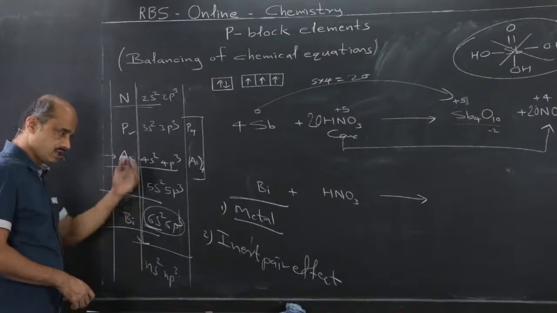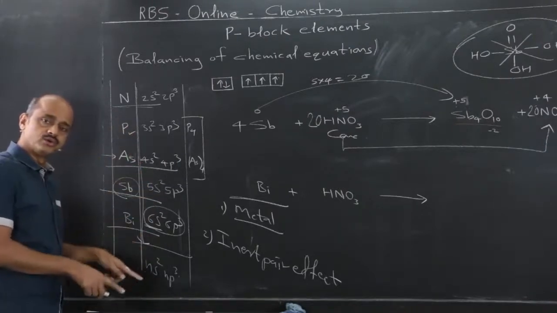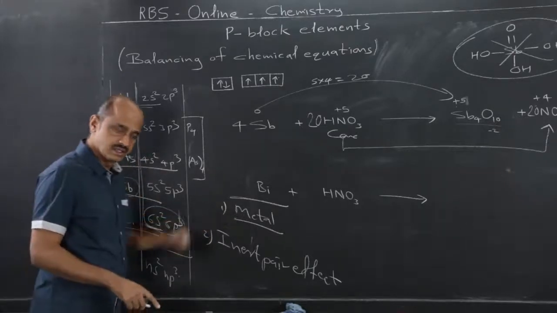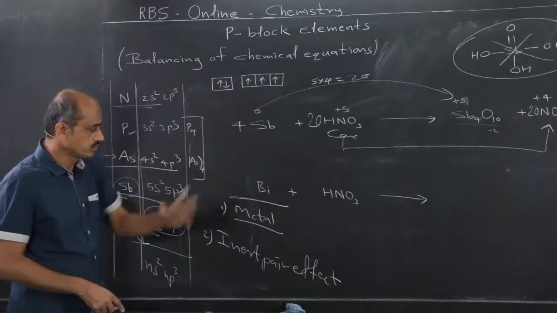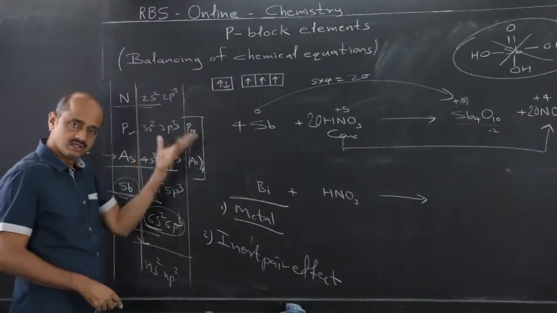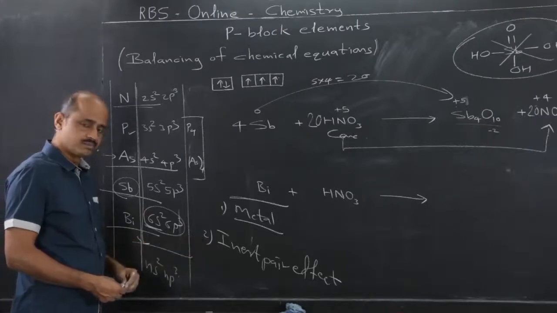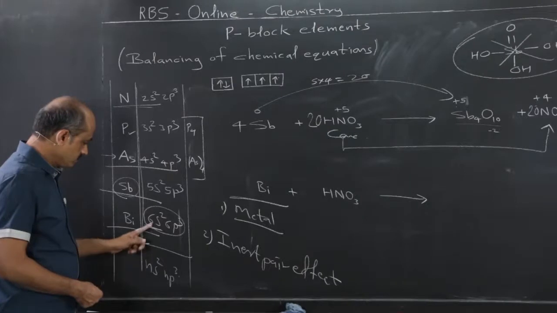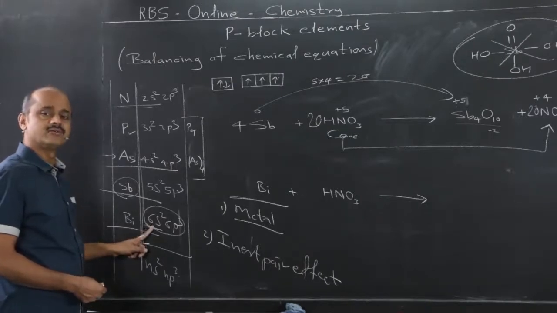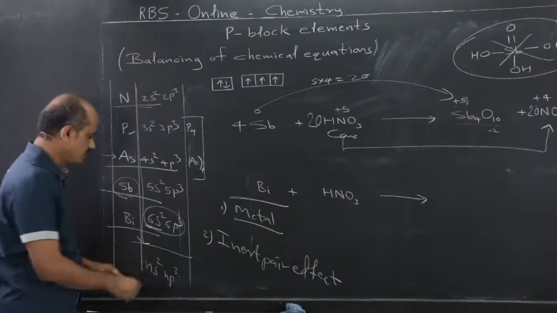First, down the group size increases, therefore removal of the electrons in the outermost shell becomes easy, it is a metal. And second, because of inert pair effect. In short, I have told you, because inert pair effect is again a different part to be studied in detail, but that is part of 11th chemistry. 6s2 electrons are not easily available, means as we go down the group, s electrons are not easily available.